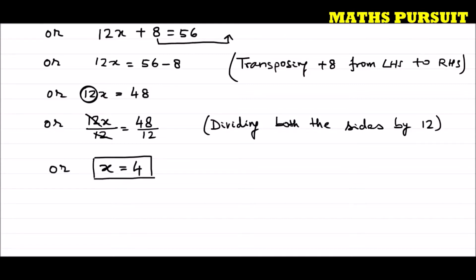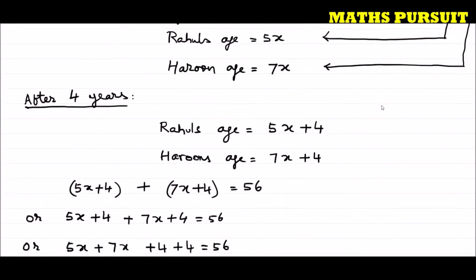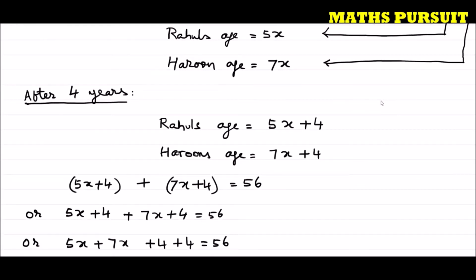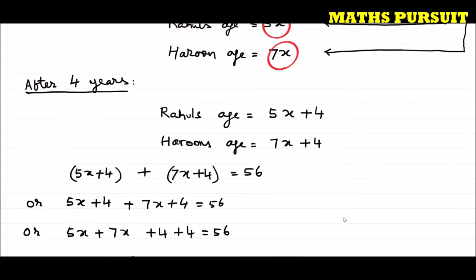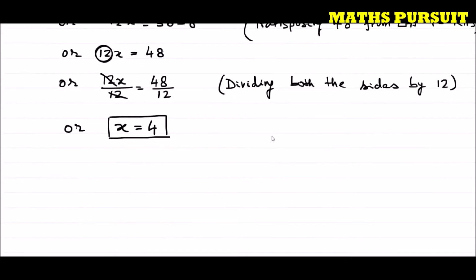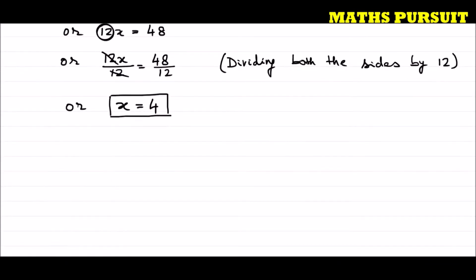Now let us look above. Initially, at the beginning, we considered Rahul's age is equal to 5x and Harun's age is equal to 7x. Now let us replace the things with the value of x that we got.